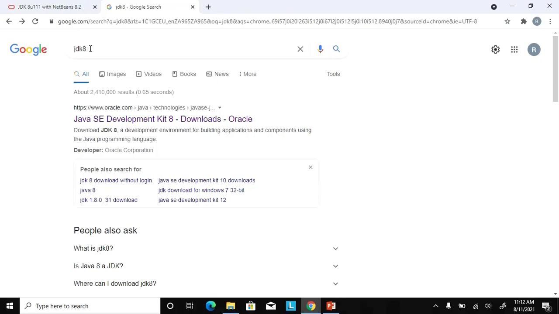So make sure you download JDK version 8, because this is the one supported for you to work with NetBeans 8.2. If you download the latest version of JDK, maybe 13 or something, it's not going to work. So make sure you are downloading JDK 8.